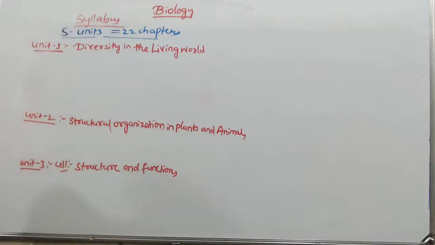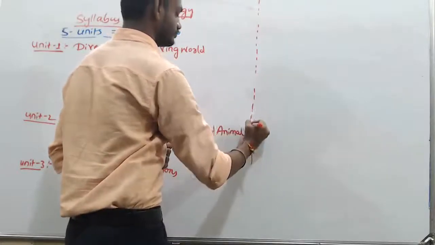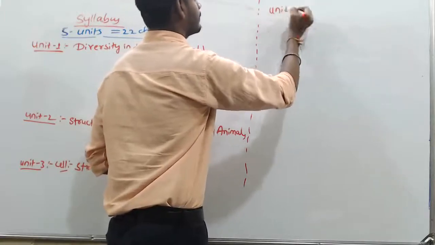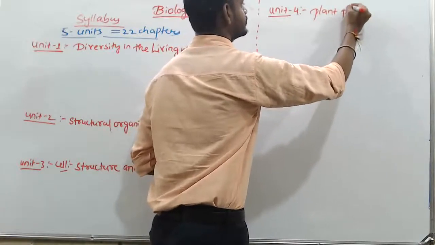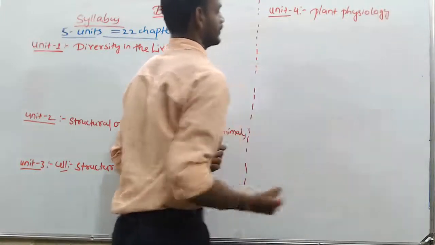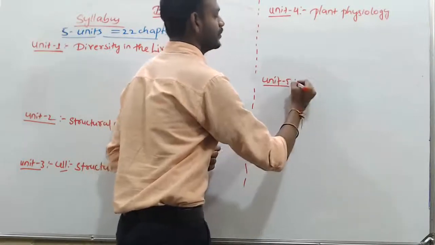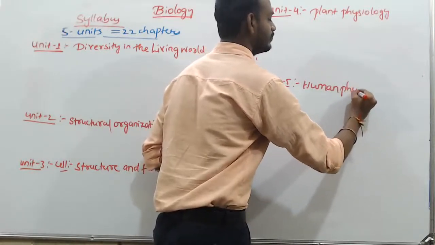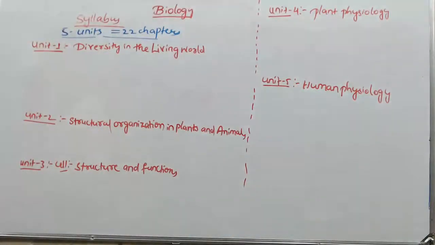The 4th unit is plant physiology, and the fifth unit is human physiology.